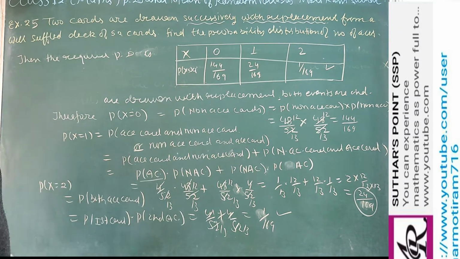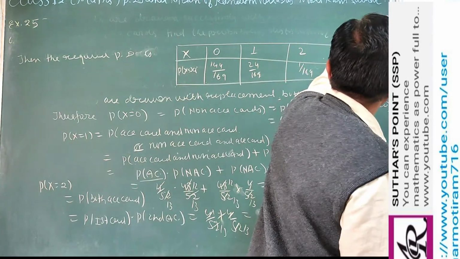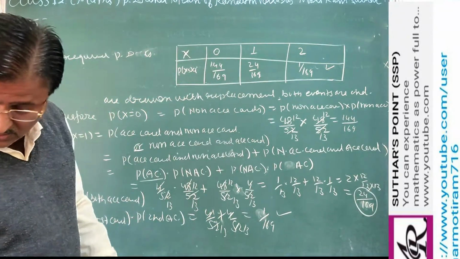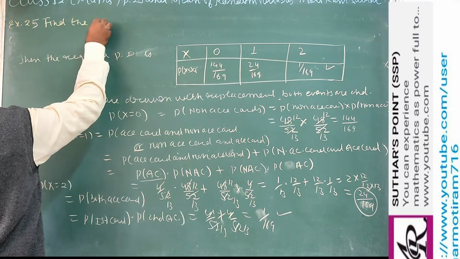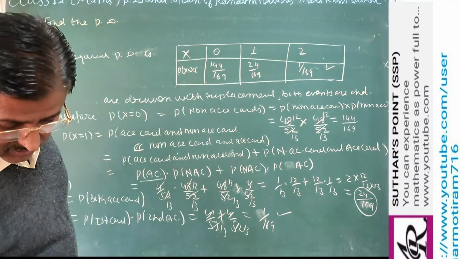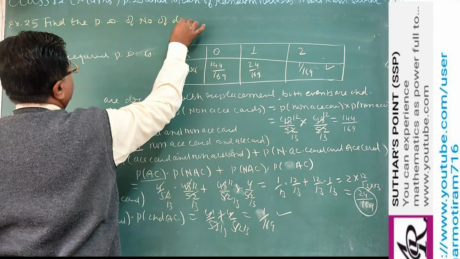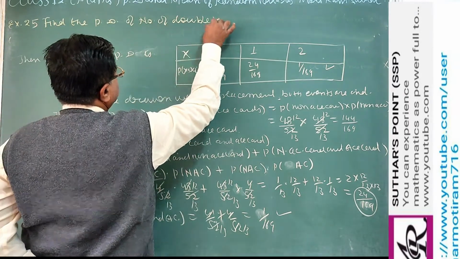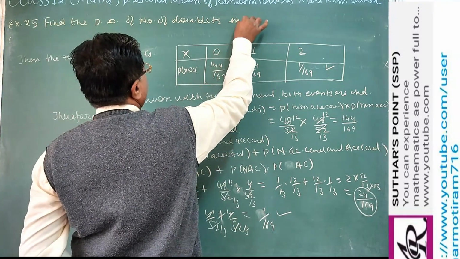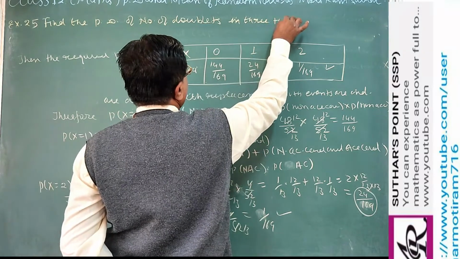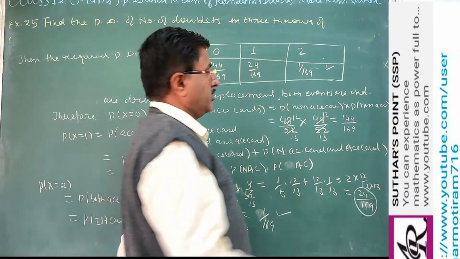So this says find the probability distribution of number of doublets in 3 throws of a pair of dice.